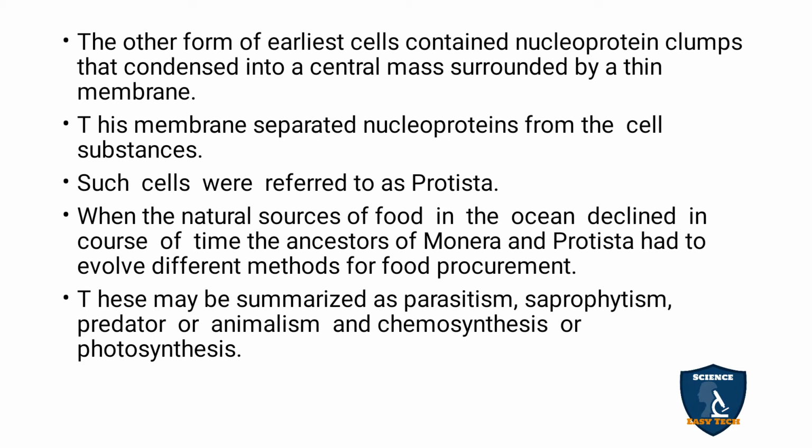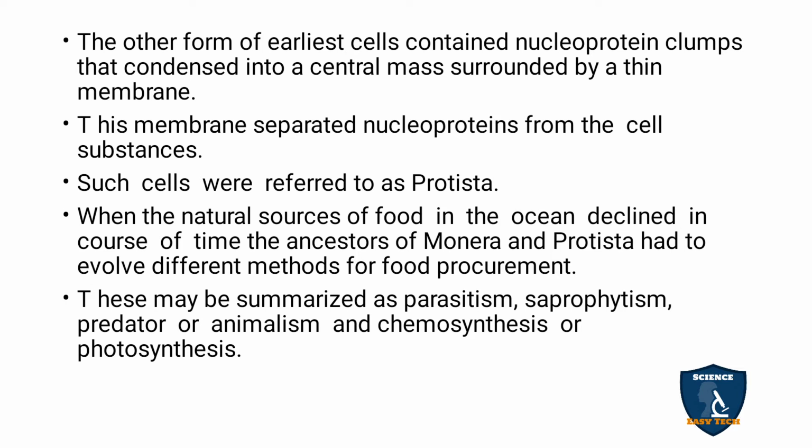When the natural sources of food in the ocean declined in the course of time, the ancestors of Monera and Protista evolved different methods of food procurement. That is, when there was a shortage of food in the ocean, Monera and Protista had to take another source.